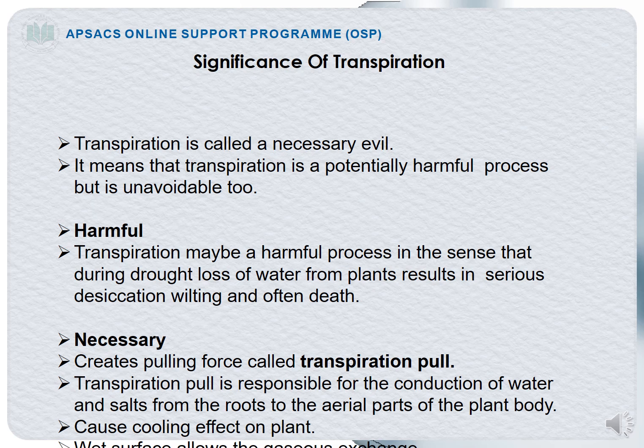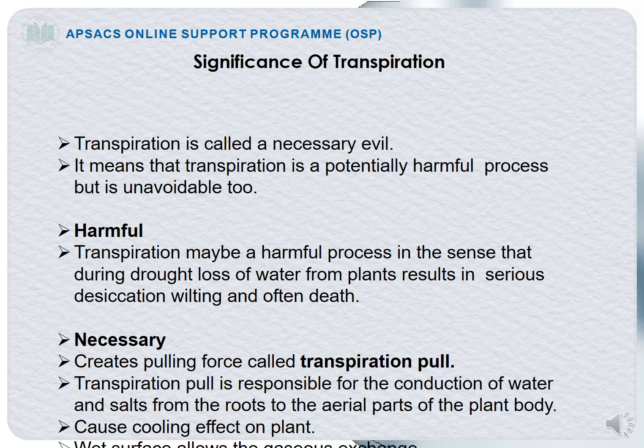It means that transpiration is a potentially harmful process but is unavoidable too. We will be discussing the two facts one by one. First, the harmful. Why is transpiration harmful? It is harmful in the sense that during drought, loss of water from the plants results in serious desiccation, wilting, and often death. You all know, students, that transpiration is the evaporation of water from the plant body. If whole water is being evaporated from a plant, it will result in wilting and often death of the plant body, right?